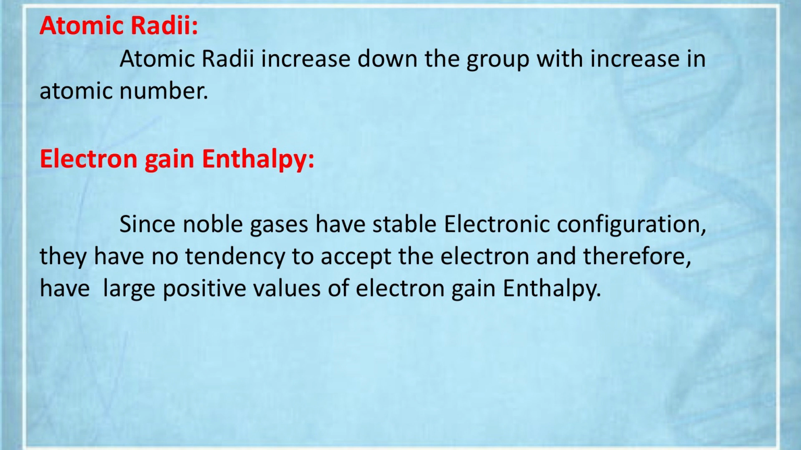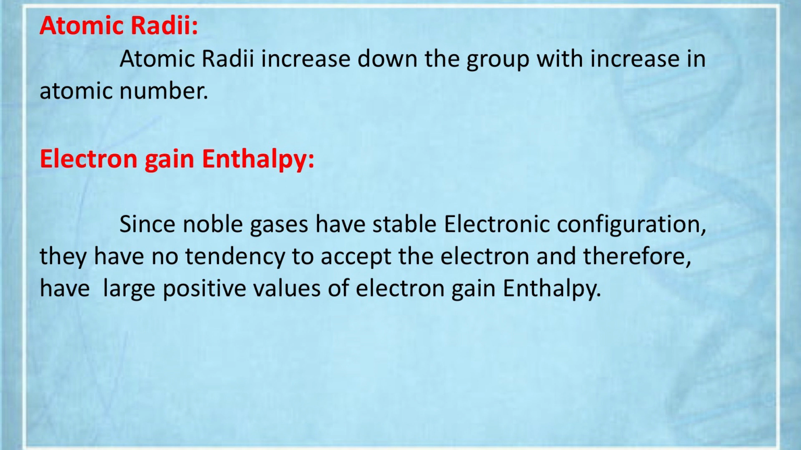What about the electron gain enthalpy? What is electron gain enthalpy? The tendency to accept an electron so that heat can be evolved, energy can be released. Okay. Can you expect that noble gases will accept electrons? They have 8 electrons in the outermost shell. Why will they accept electrons? They don't have any tendency to accept an electron.